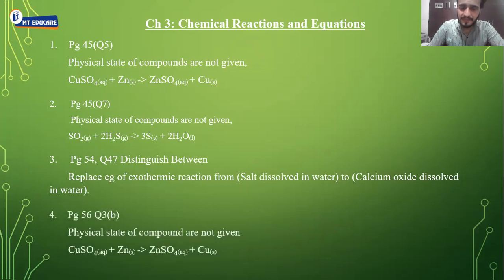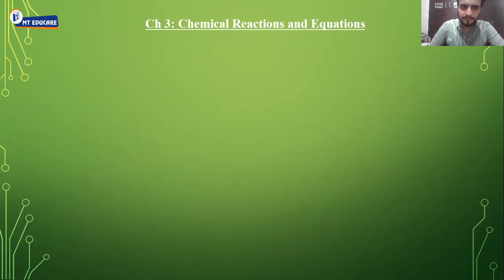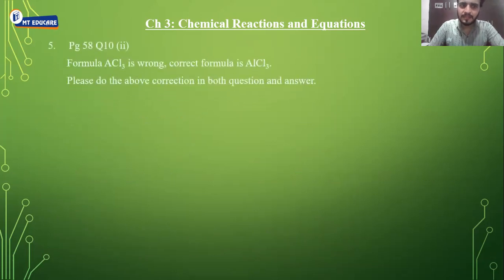Next, page number 56, question number 3, B part. Again, physical states of compounds are not given. So copper sulfate aqueous, zinc solid, zinc sulfate aqueous, copper solid. Please do these corrections. Moving ahead. Next, on page number 58, question number 10, second point. Formula of aluminium chloride is wrong. Instead of ACl3, it should be AlCl3. And this correction you have to do in both the parts, that is question and answer.